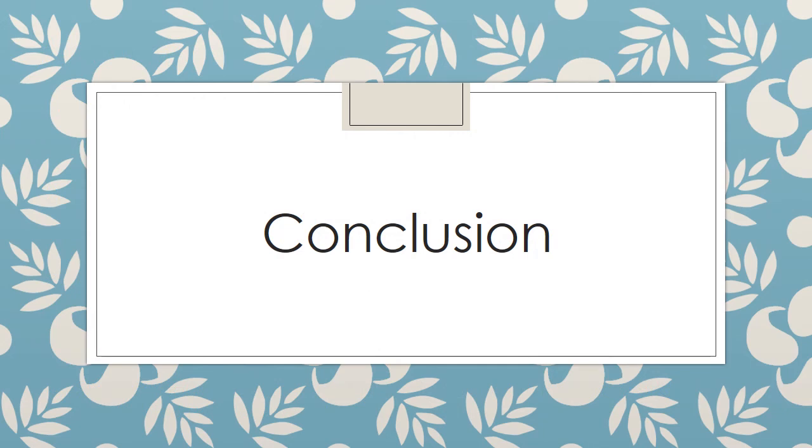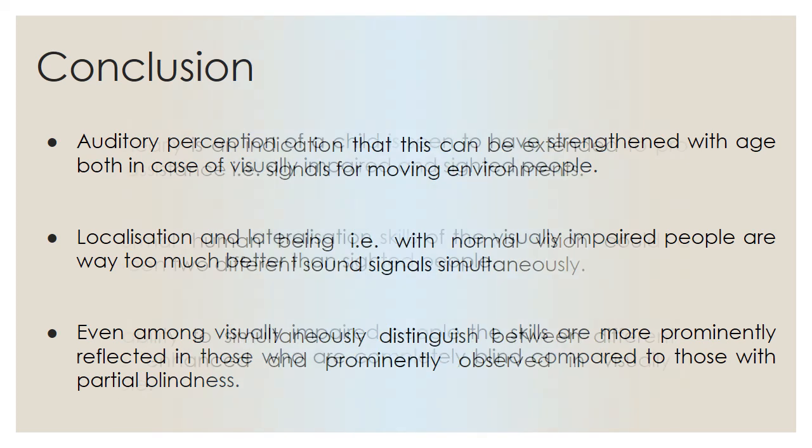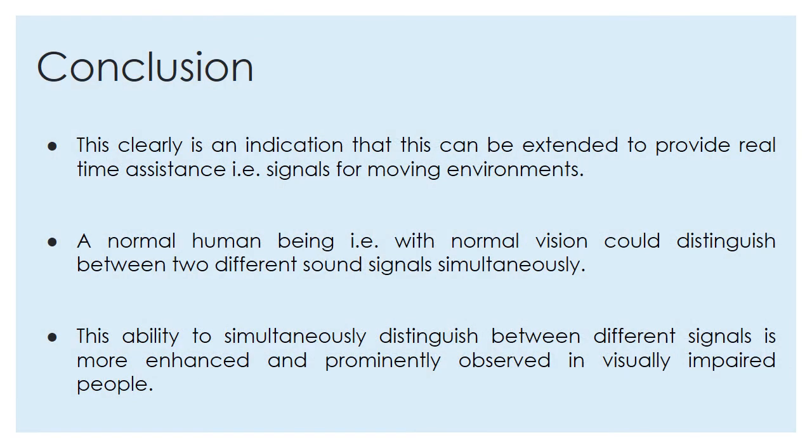So, from the mentioned results, the following conclusions can be drawn. Auditory perception of a child is seen to have strengthened with age, both in the case of visually impaired and sighted people. Localization and lateralization skills of the visually impaired people are way better than those of sighted people. Even among visually impaired people, the skills are more prominently reflected in those who are completely blind compared to those with partial blindness. This clearly is an indication that this can be extended to provide real-time assistance, that is, signals for moving environments.